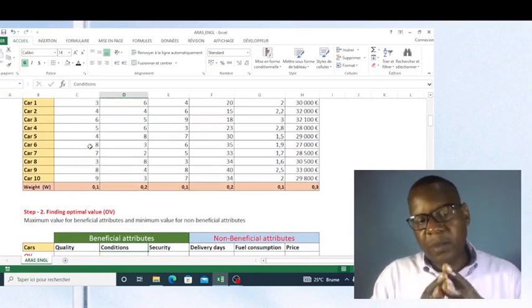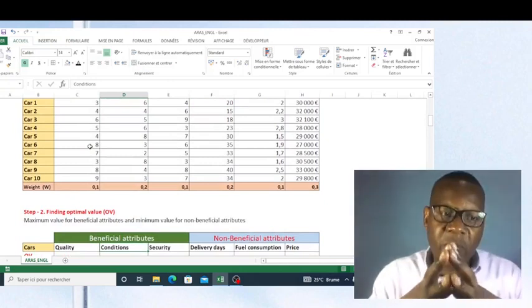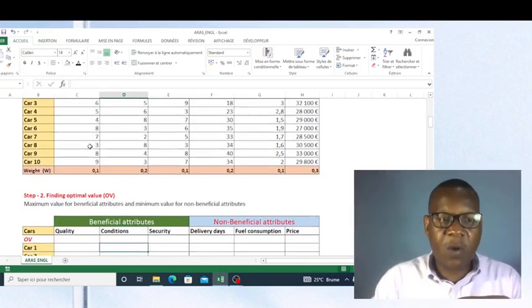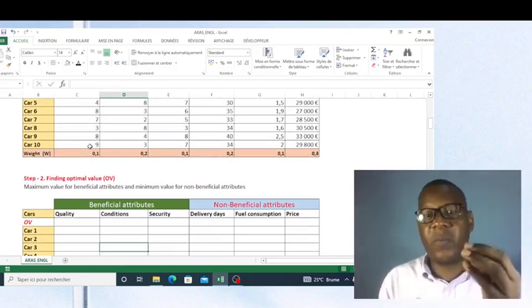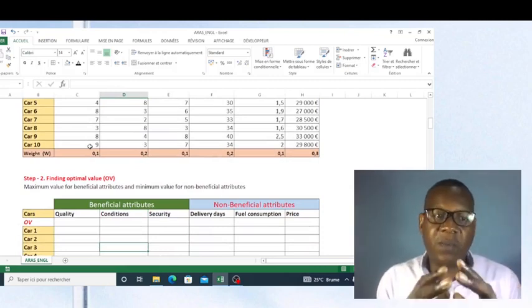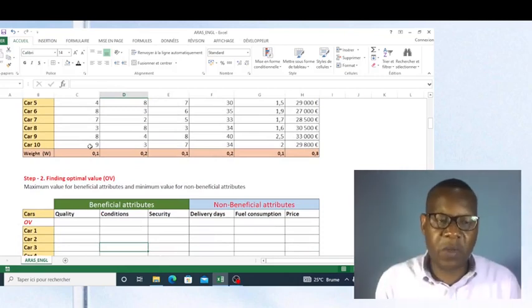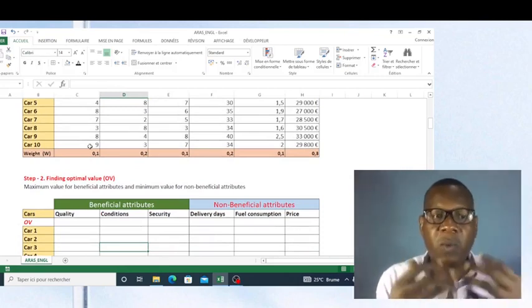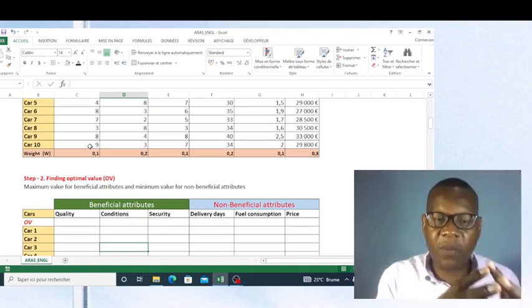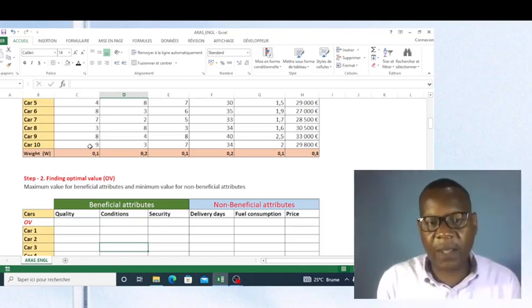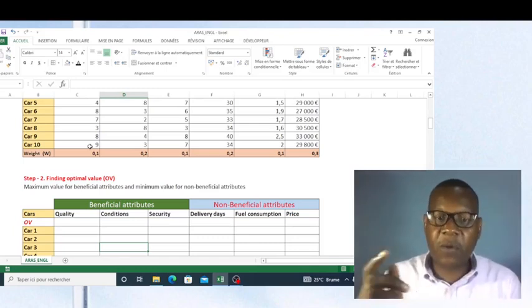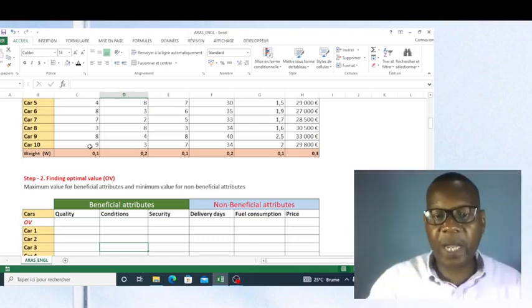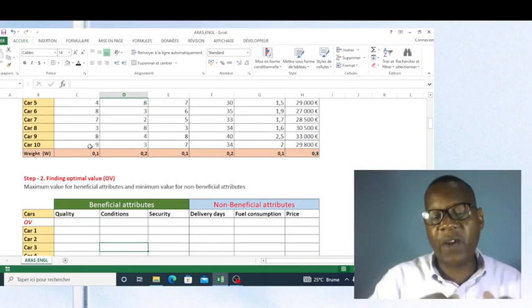But in this method, the first thing we have to do is to find the optimal value. To find the optimal value, it depends on whether the criterion is beneficial or non-beneficial. For beneficial criteria or beneficial attributes, we will want the higher value, the better. We will desire the maximum value. But for non-beneficial criteria, we need the minimum value.